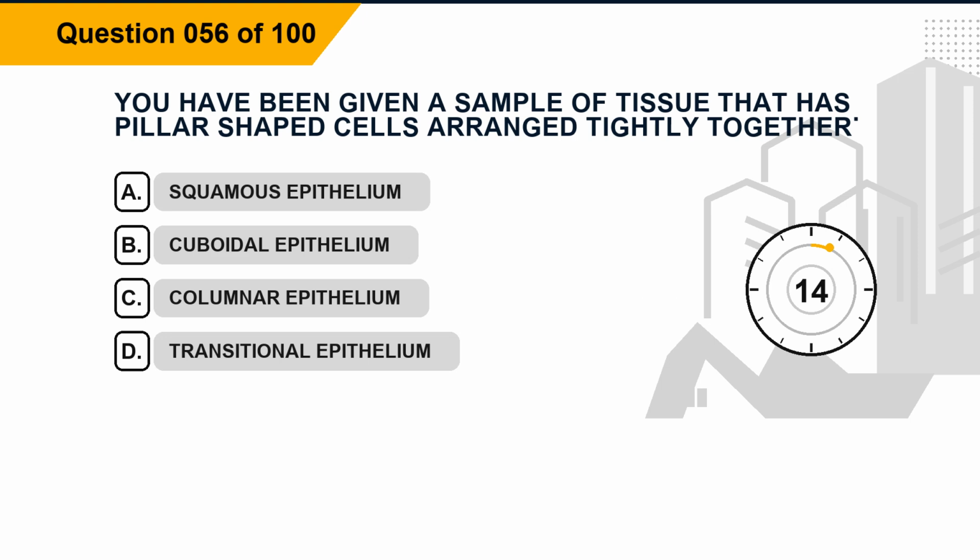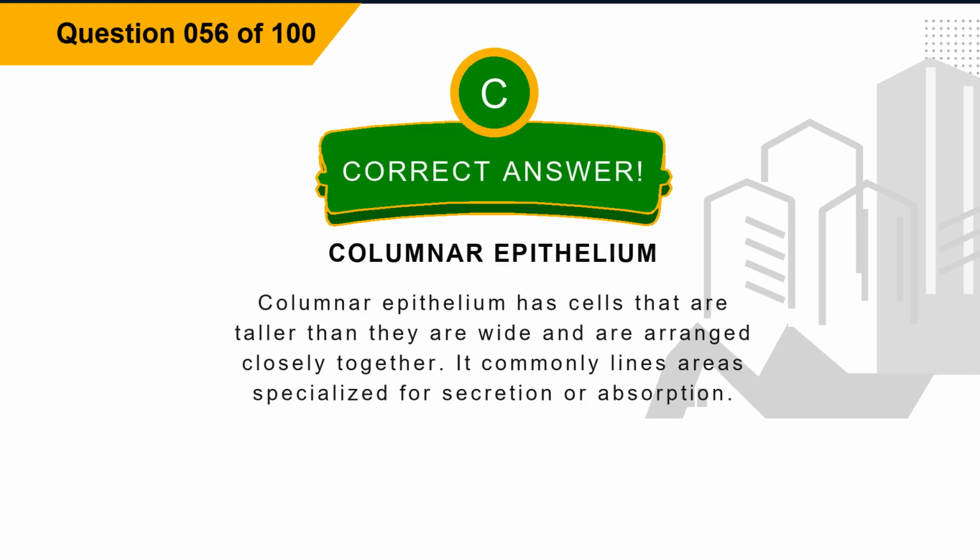Question 56. You have been given a sample of tissue that has pillar-shaped cells arranged tightly together. Option A, squamous epithelium. Option B, cuboidal epithelium. Option C, columnar epithelium. Option D, transitional epithelium. The correct answer is option C, columnar epithelium. Explanation: columnar epithelium has cells that are taller than they are wide and are arranged closely together. It commonly lines areas specialized for secretion or absorption.